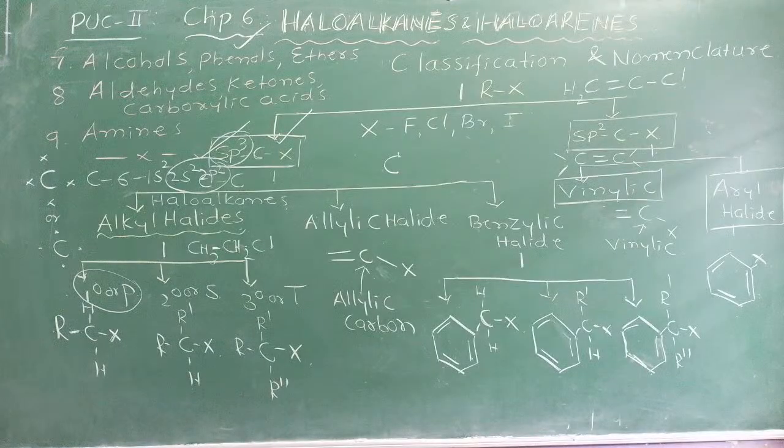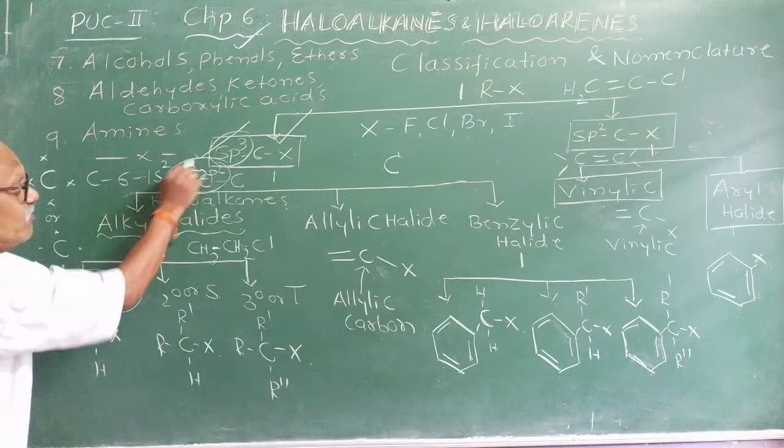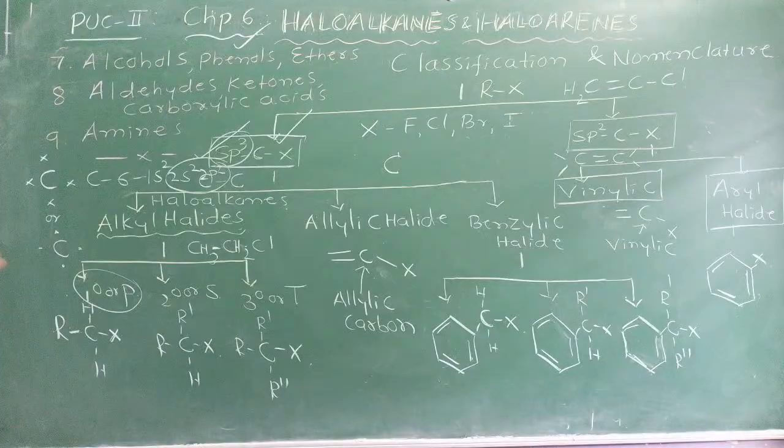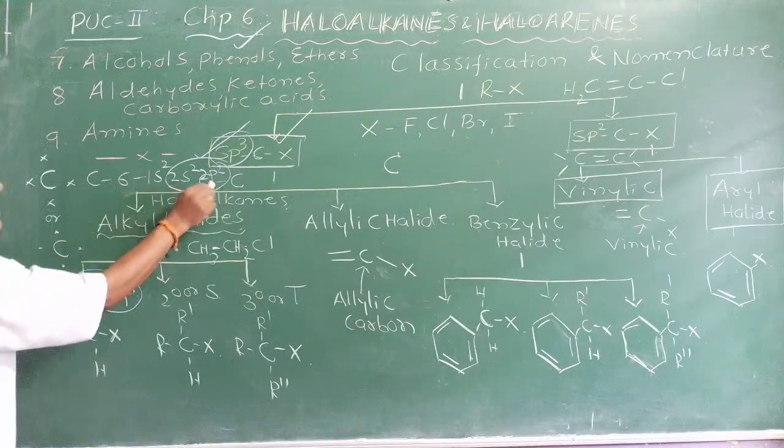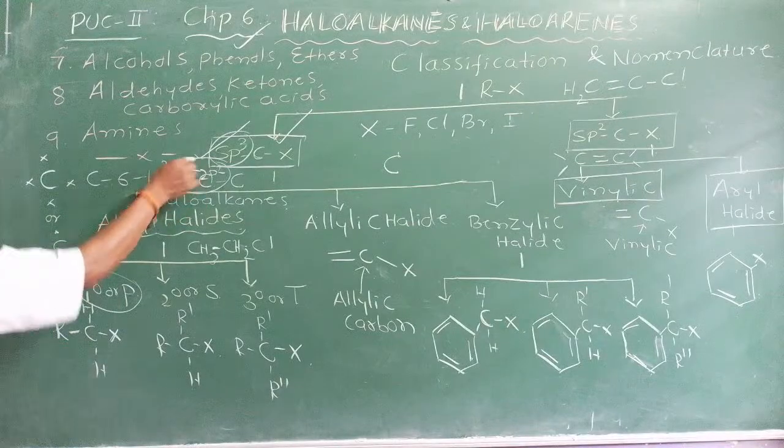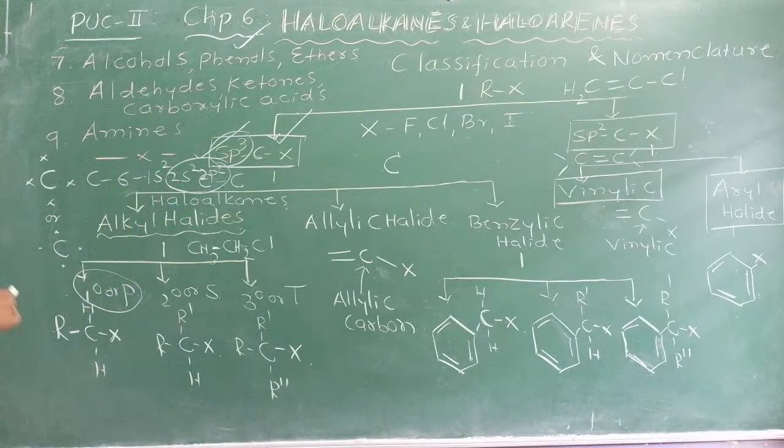G.N. Lewis for the first time introduced the method of representing the valencies. Valence means electrons present in the outermost shell. The outermost shell for carbon is the second shell. It contains 4 electrons. Therefore, these 4 valencies are represented either by dots or by crosses.